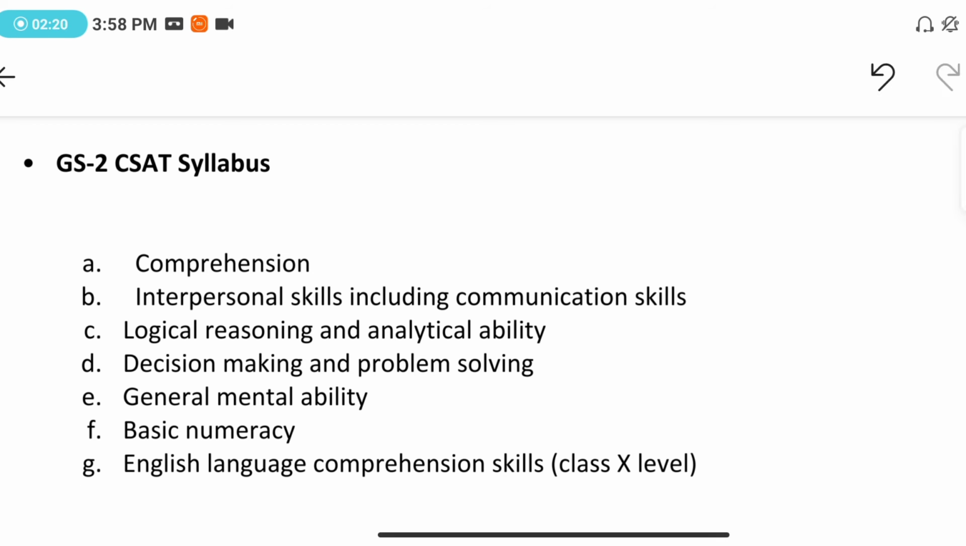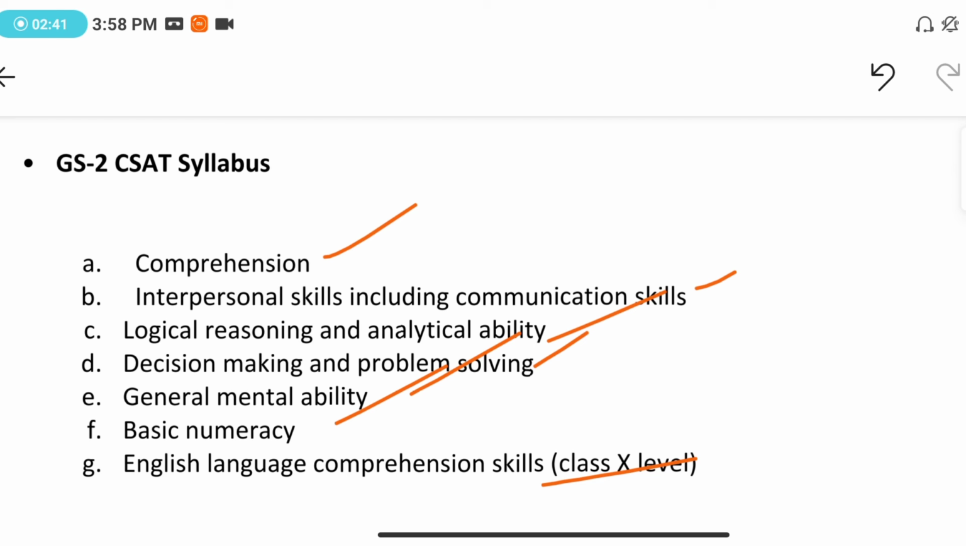Under GS paper 2 we have comprehension, interpersonal skills including communication skills, logical reasoning and analytical ability, decision making and problem solving, general mental ability, basic numeracy, and English language comprehension skills of class 10 level.